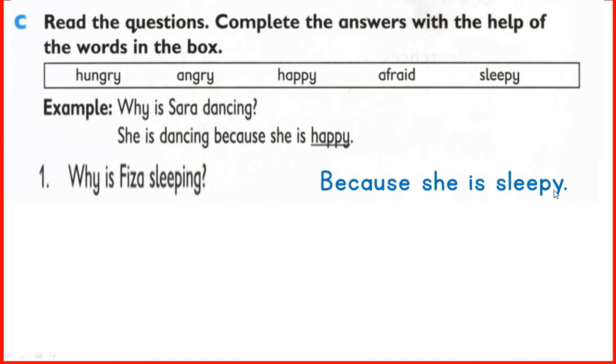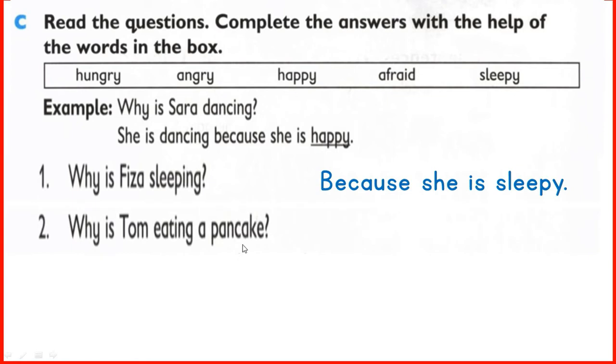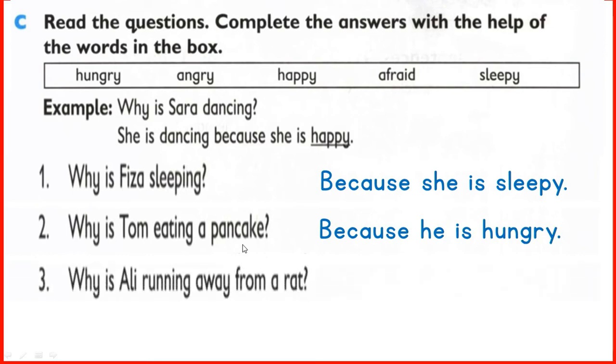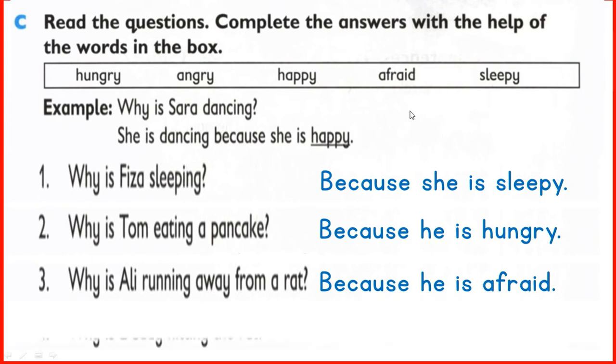Because she is sleepy. Number two, why is Tom eating a pancake? Because he is hungry. When you want something to eat, it means you feel hungry. Why is Tom eating a pancake? Because he is hungry. Number three, why is Ali running away from a rat? Because he is afraid. Yes, because he is afraid. Okay. Number four, why is Daddy hitting the rat?